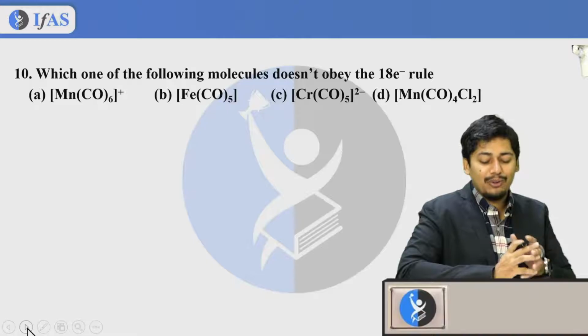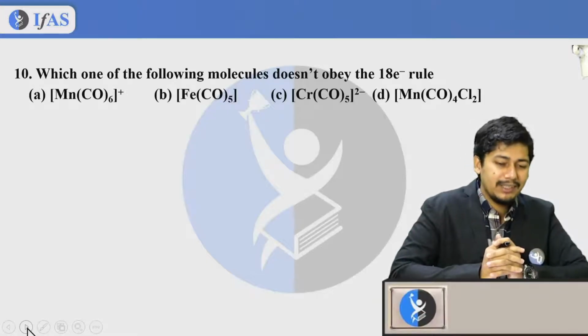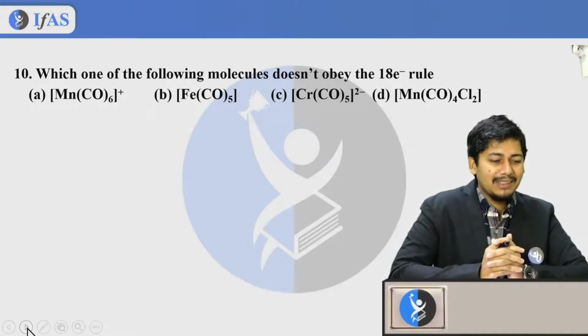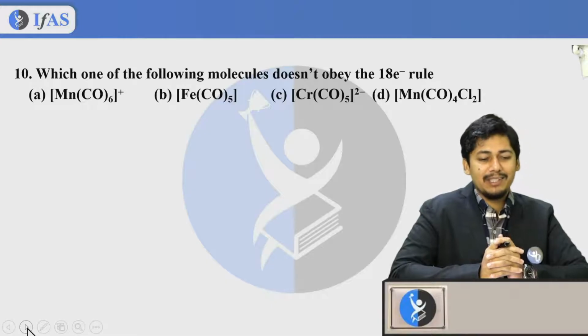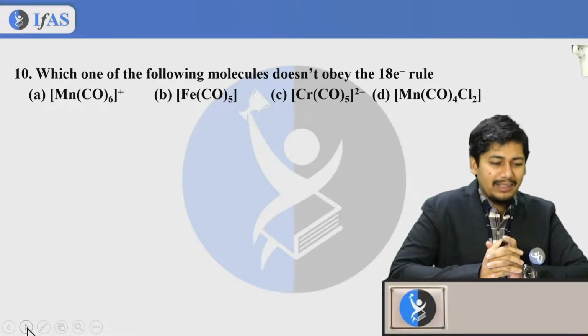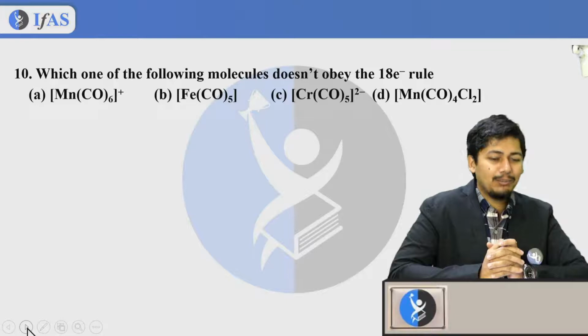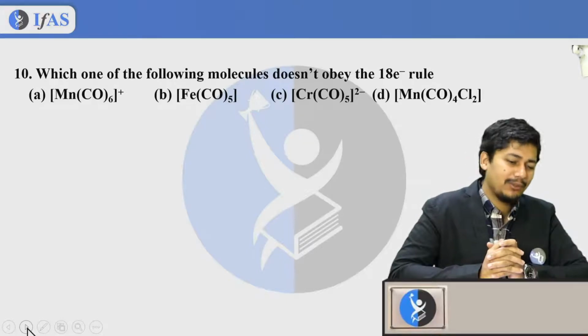Which one of the following molecules doesn't obey the 18 electron rule? Now there is an application of the 18 electron rule to this molecule. Just supply 18 electrons. Whichever is falling, that is fine.